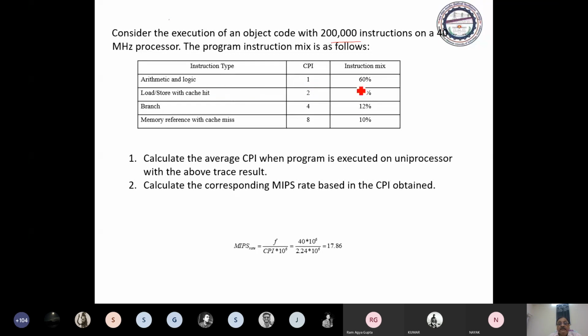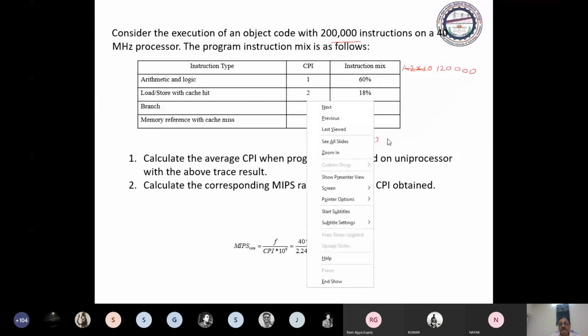First compute the number of arithmetic and logic instructions, which are 60%, means 1.2 into 10 to the power 5, that is 1,20,000. Load and store is 18% of the total number of instructions, 18% of 2 lakhs, means 36,000.